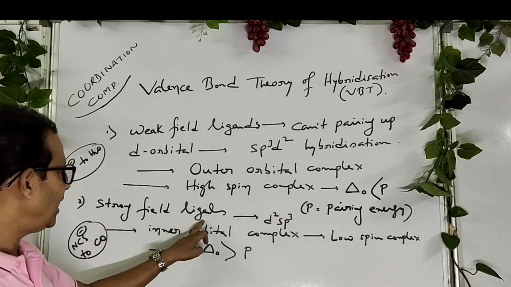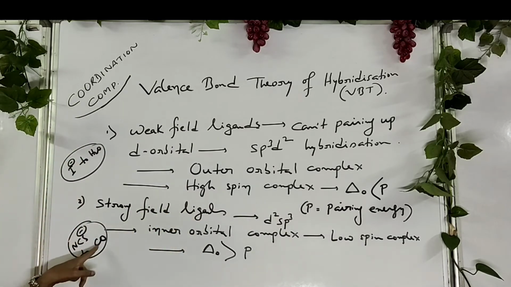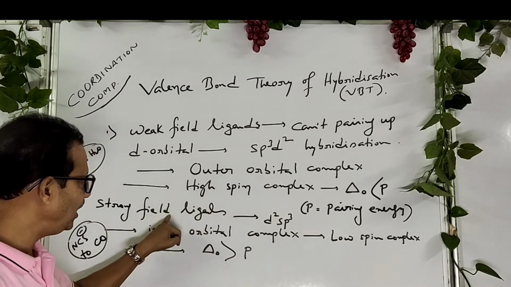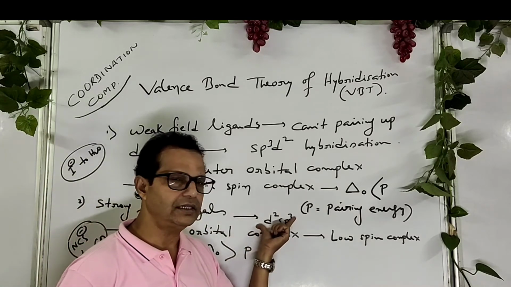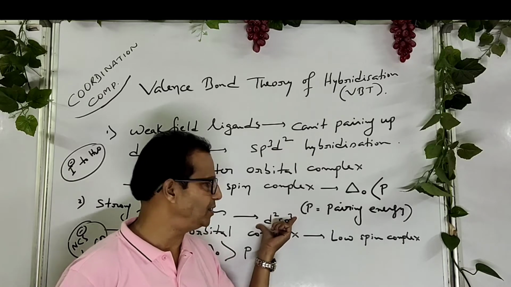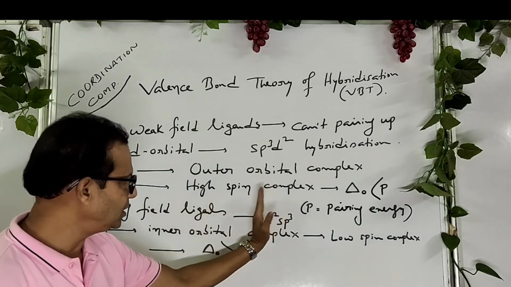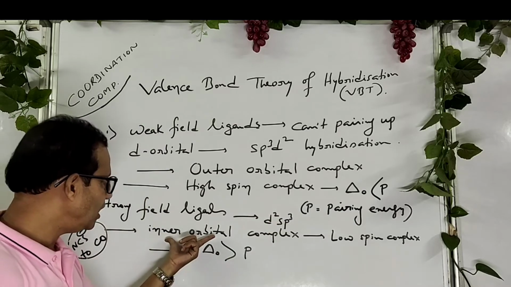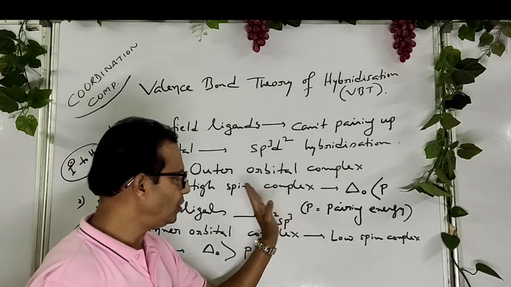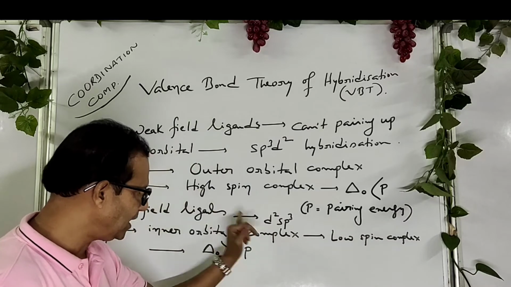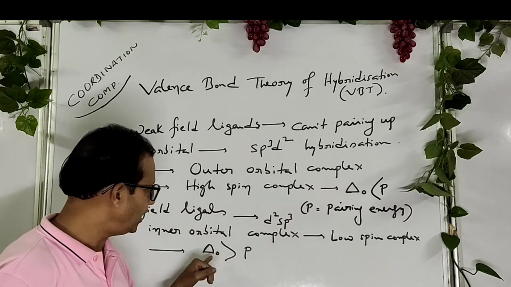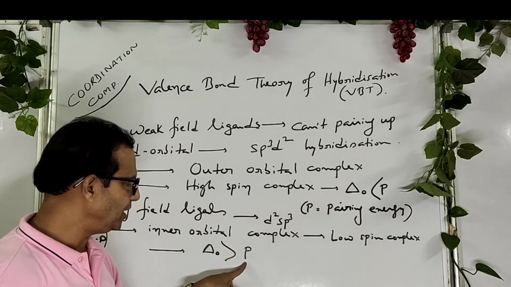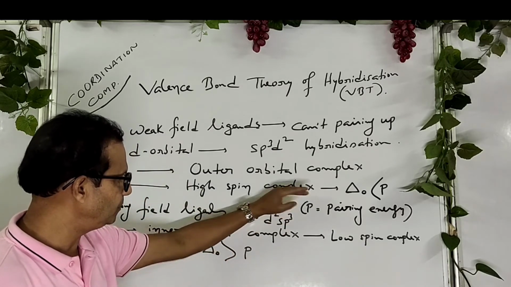If there are strong field ligands, that is NCS negative to carbon monoxide in the spectrochemical series, then strong field ligands can vacate the d orbital. That's why in that case d2sp3 hybridization takes place, and as d is in front, they are inner orbital complex or low spin complex, and in that case crystal field splitting energy of octahedral is greater than pairing energy. You understand now?